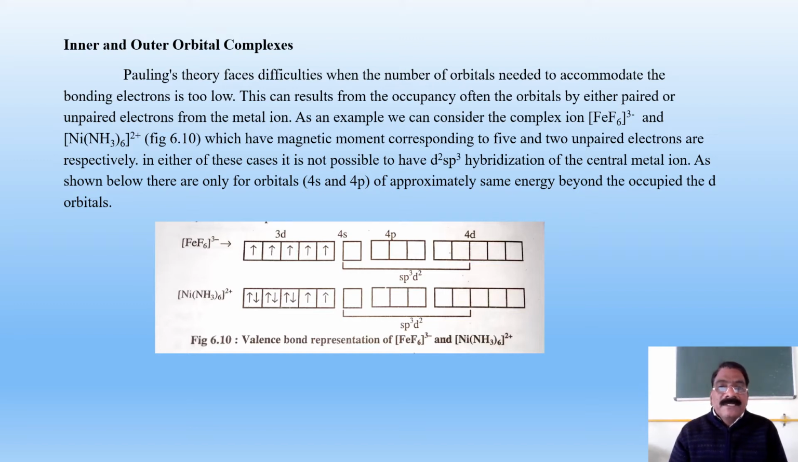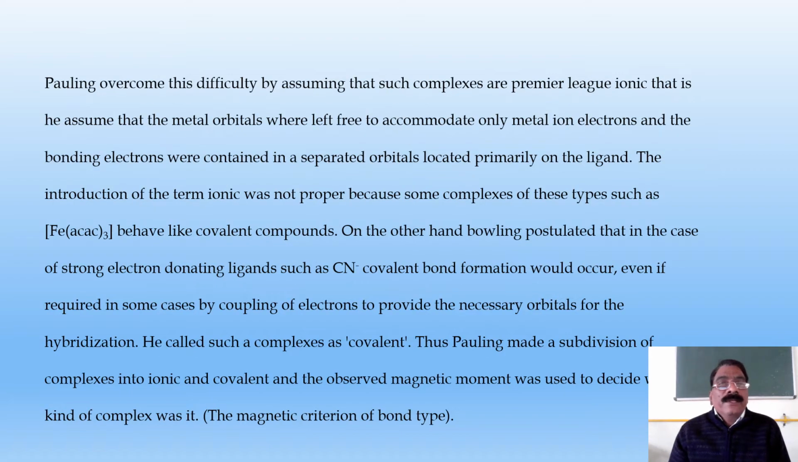sp3d2. Same is the case for Ni(NH3)6 2+. See here, in this complex, in the 3d orbitals there are 2 unpaired electrons, and its magnetic moment corresponds to the 2 electrons. Hence, it also does not use the 3d orbital, so it uses the 4d orbital and the hybridization is sp3d2 hybridization.